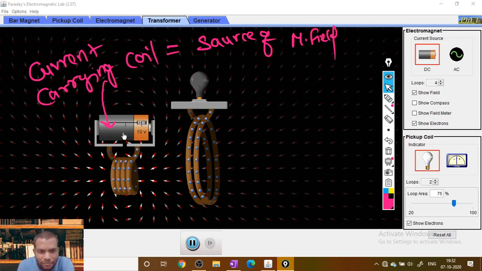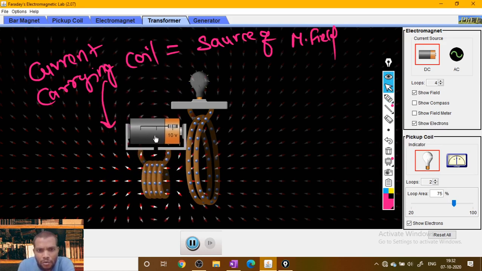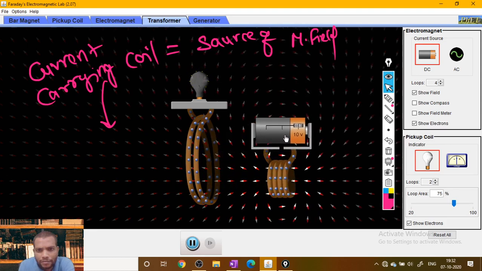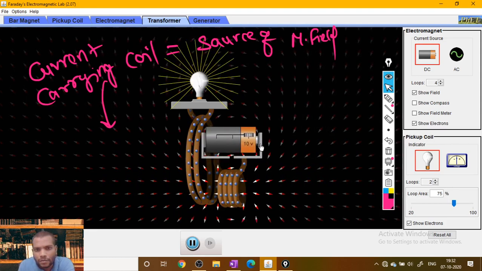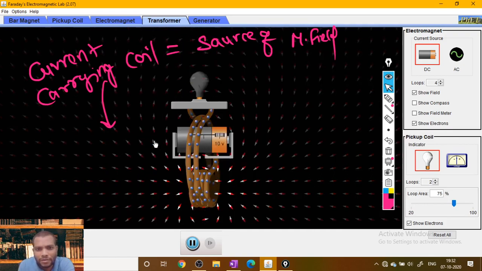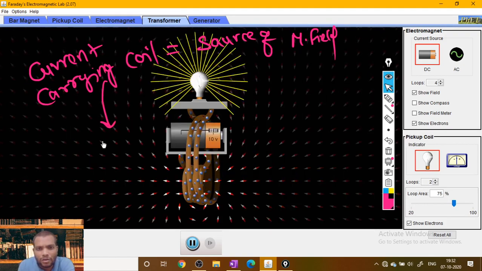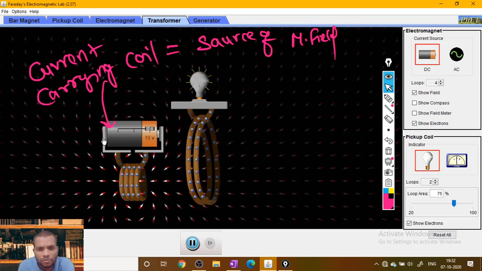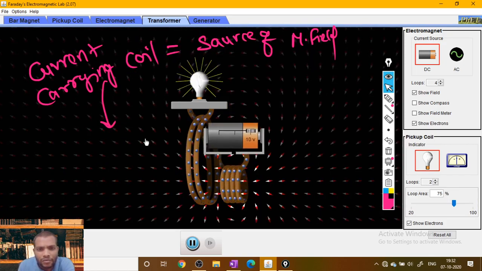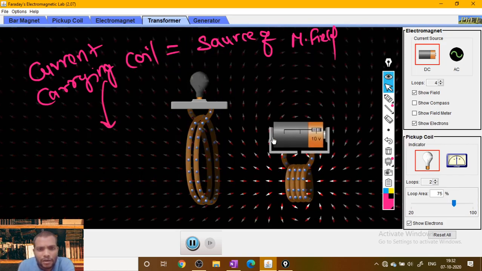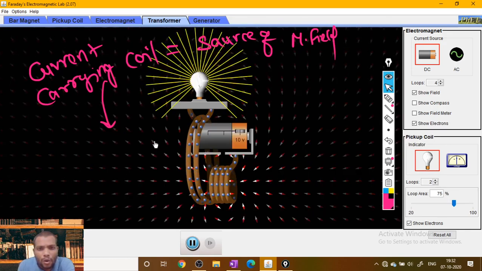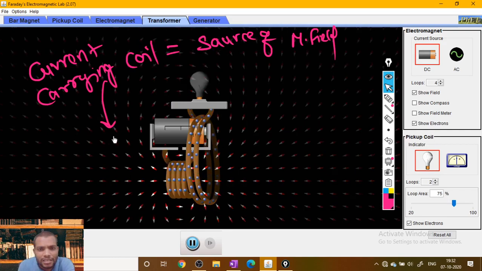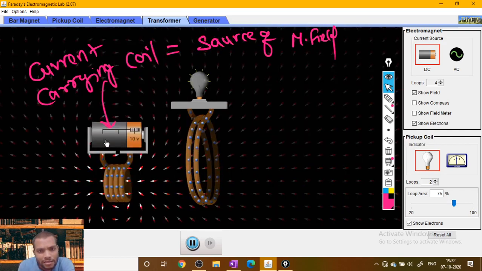Now what happens if I move close to this coil? We see the same effect, the same thing we observe here. So how you move the coil relative to the another coil, the motion causes change in the magnetic flux.